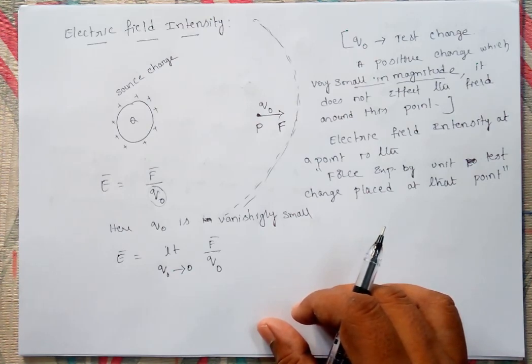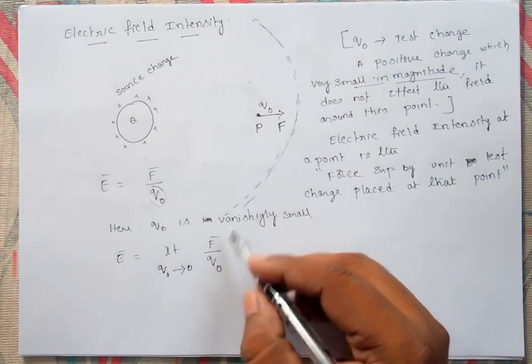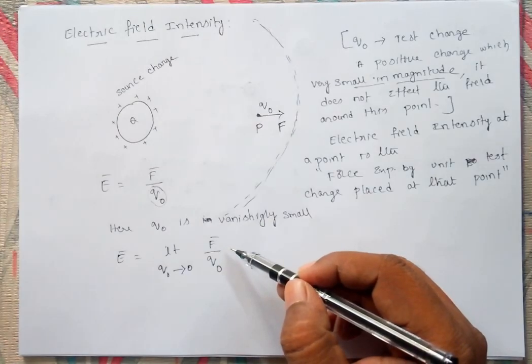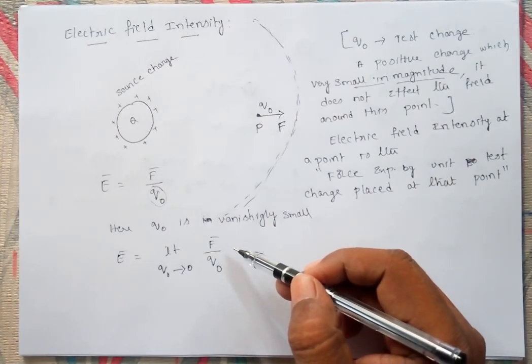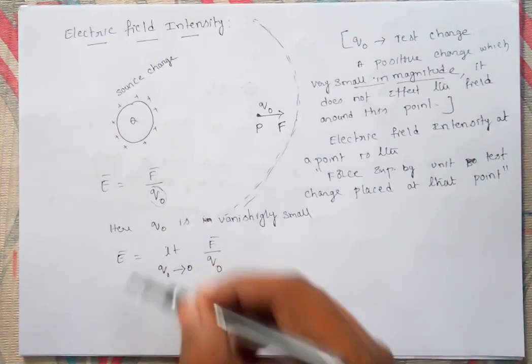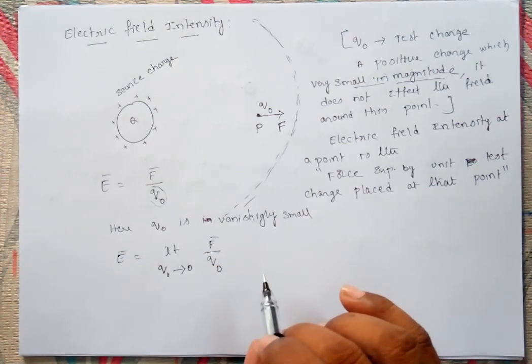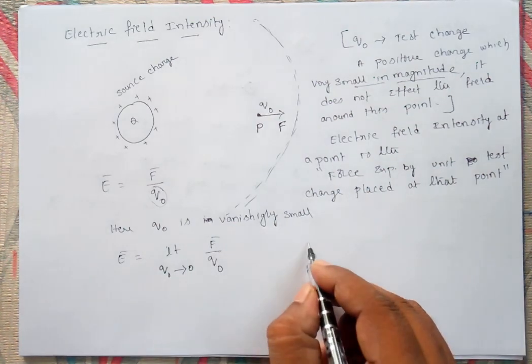So the electric force per unit test charge acting on a vanishingly small point charge, that is called the electric field intensity. We discussed it is a vector quantity.